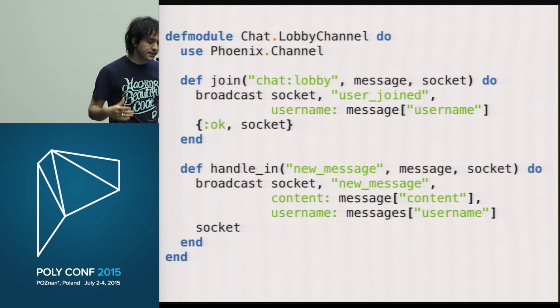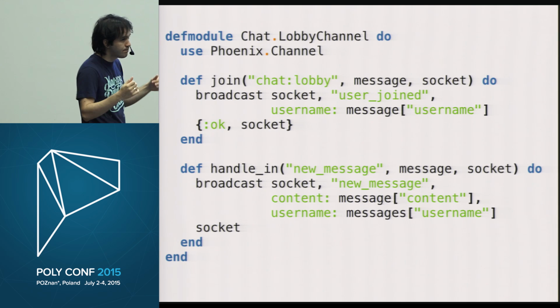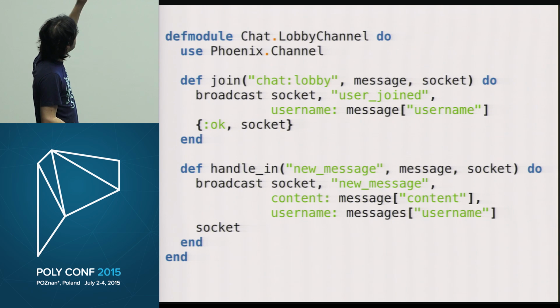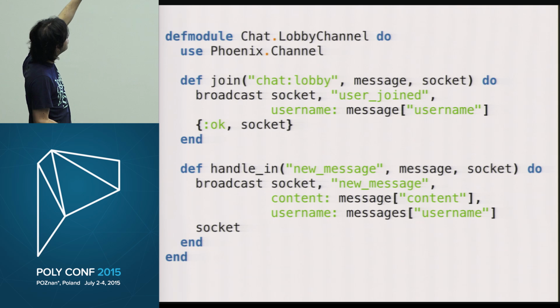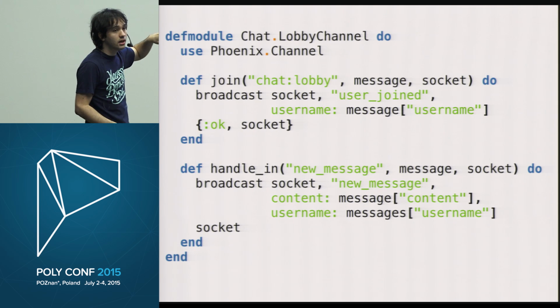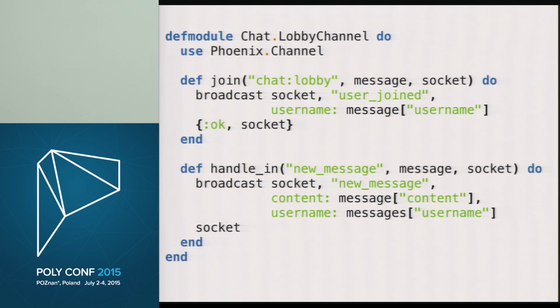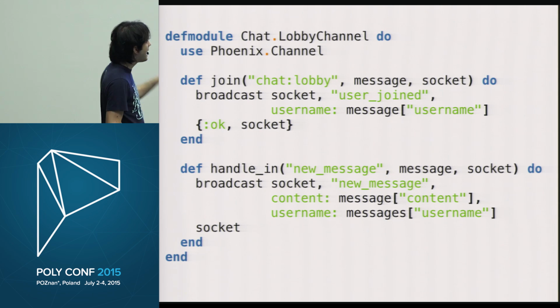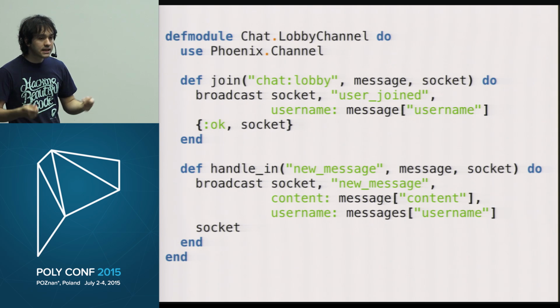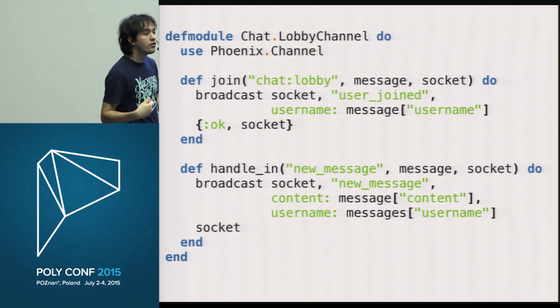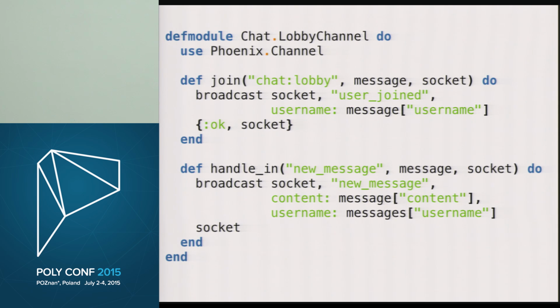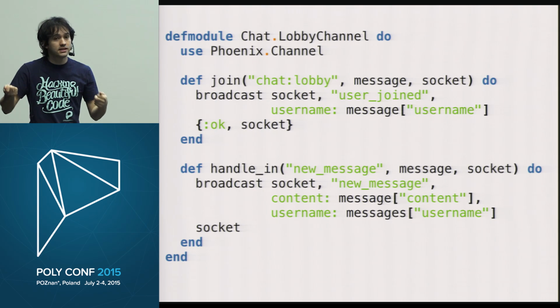We can imagine that in this particular case, it's like a public chat thing, right? So every time the user joins, the only thing I do is broadcast to everyone, hey, the user joined, and here's the username of the user. And that's it. Then every time the user sends something from the browser, I can define other functions to handle that code. At the bottom, we have a handling function that is called every time the user sends a new message.